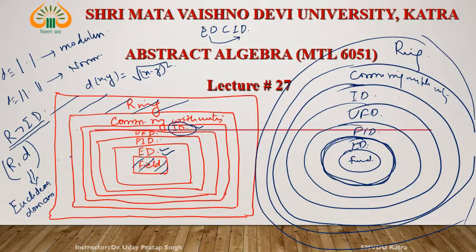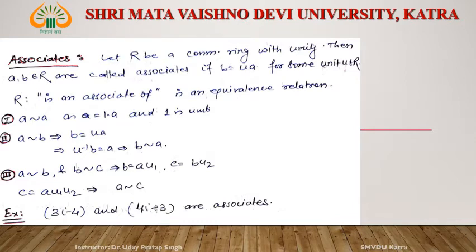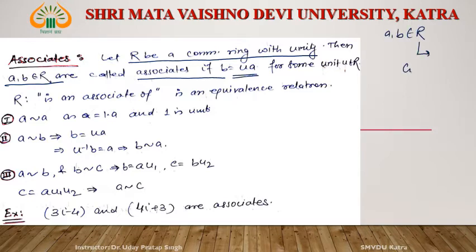So let us see first the definition of associate. See, R is a commutative ring with unity. If R is a commutative ring with unity, a, b belonging to R are said to be associate if b is equal to u a. What are a and b? They are elements of R, and R is a commutative ring with unity. Then a is an associate of b if b is equal to a times u.